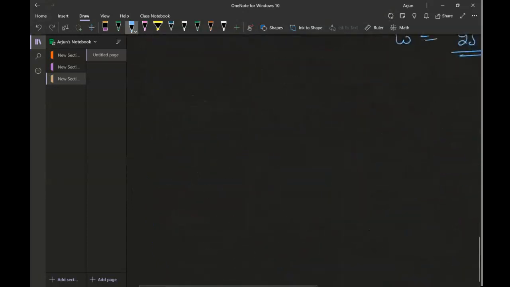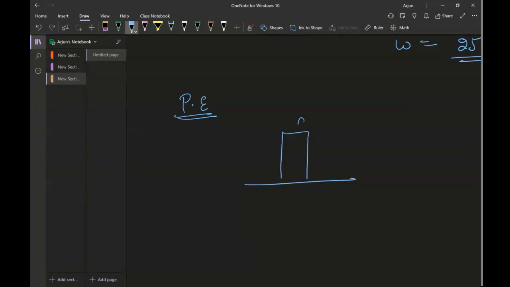Potential energy is the energy possessed by an object because of its height. If this is a cliff and an object is placed on top of the cliff, it has a certain amount of potential energy with respect to the ground.